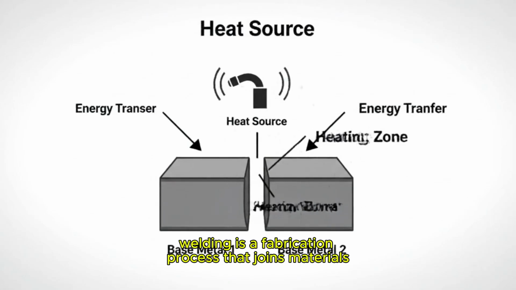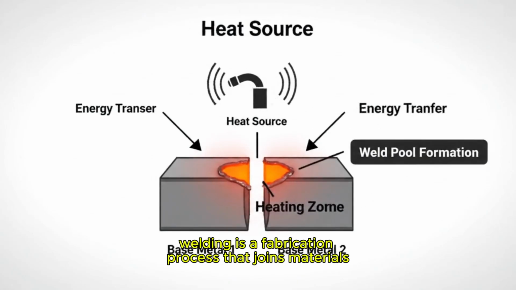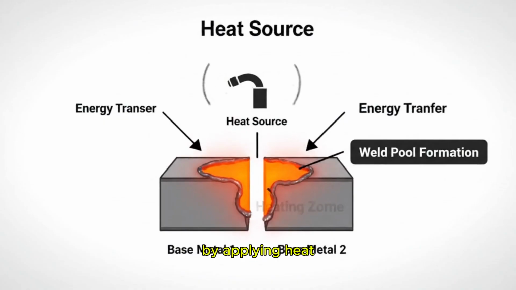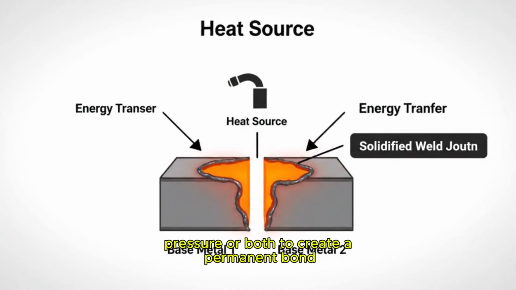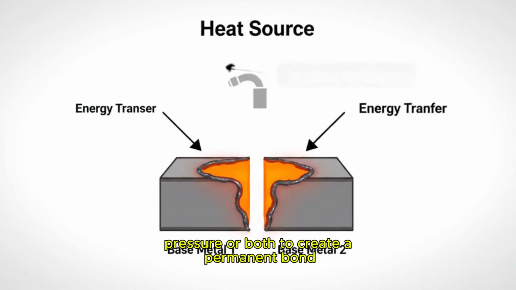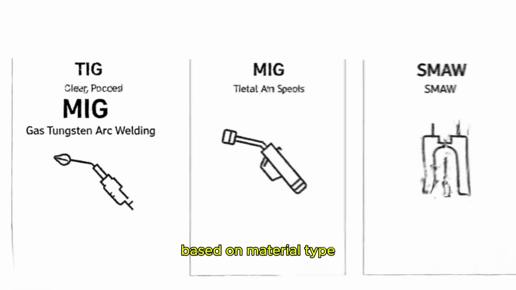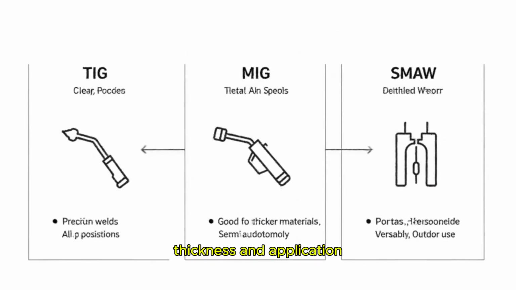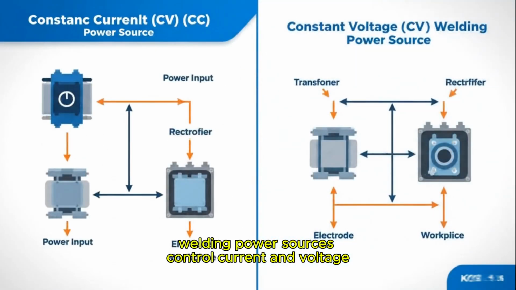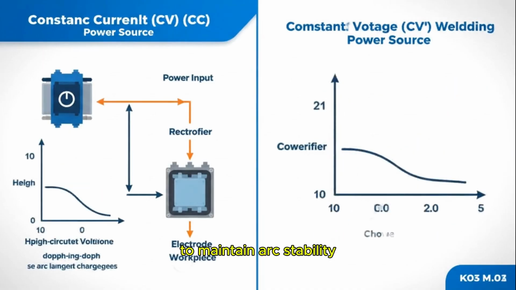Welding is a fabrication process that joins materials by applying heat, pressure, or both to create a permanent bond. Different welding processes are selected based on material type, thickness, and application. Welding power sources control current and voltage to maintain arc stability.